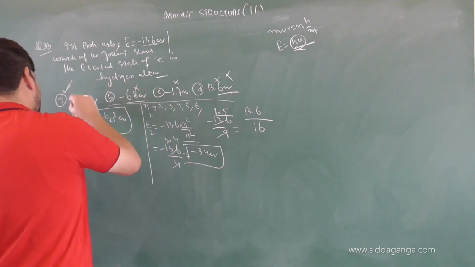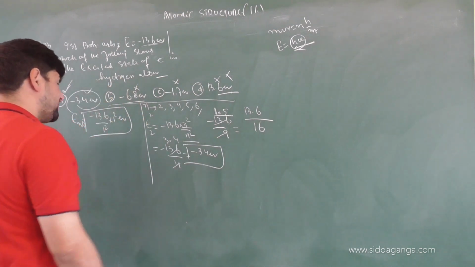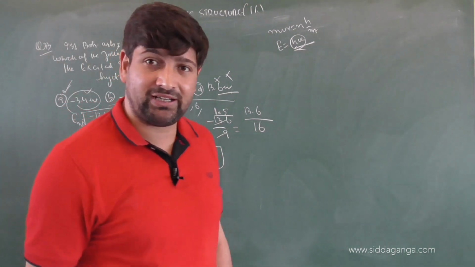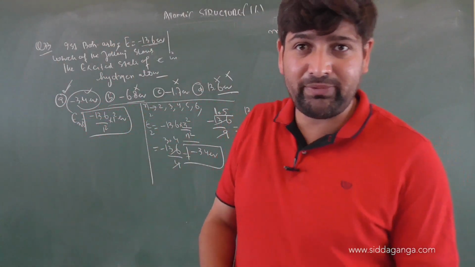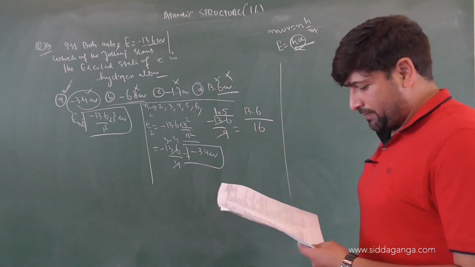The only excited level energy state will be 3.4 electron volts, and that will be in the second shell. Clear? That will be in the second shell, children. Excellent. Let us see the next question.